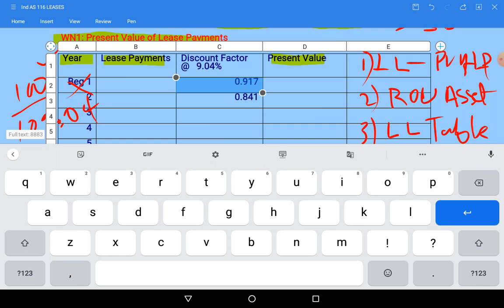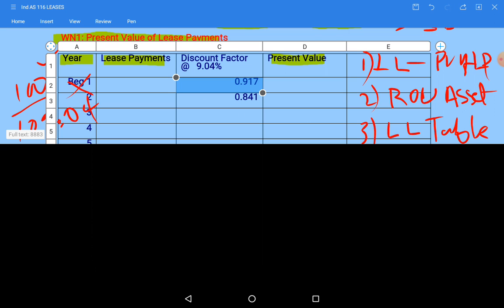See, if lease payments are at the beginning, the first year value will be 1, and from the second year on we will deduct.